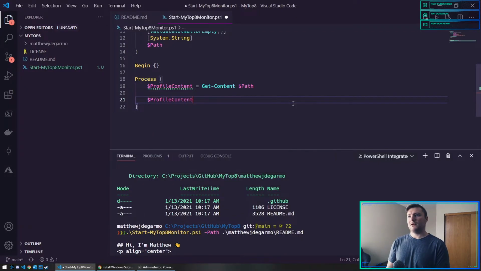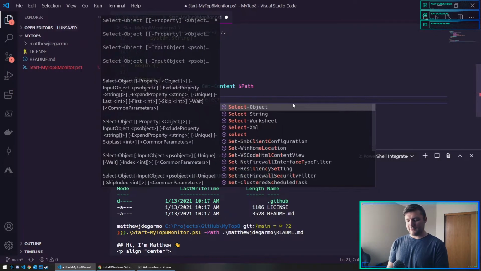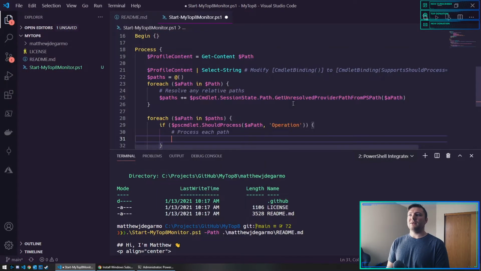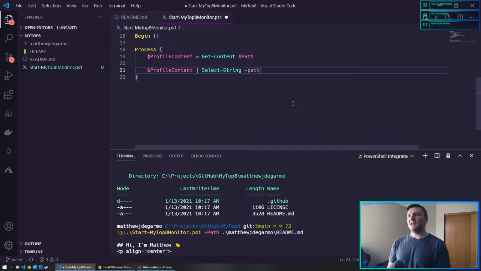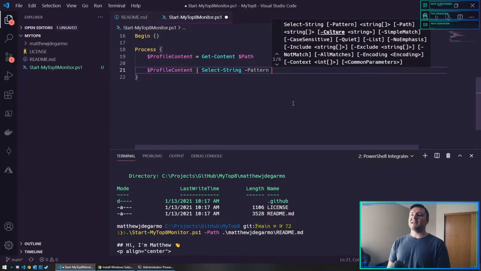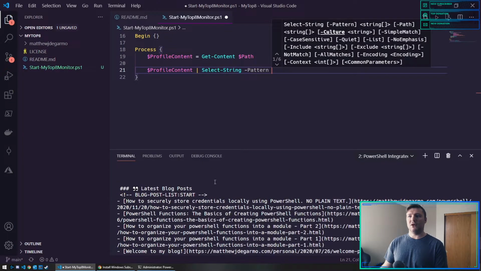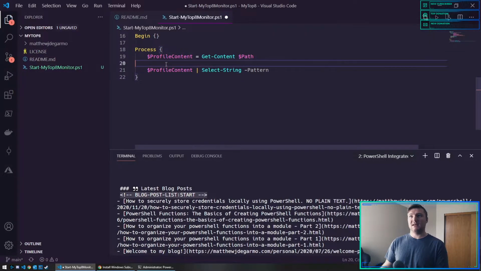So profile content, and we can pipe that into select string, and you give it a pattern. And this is a regex, a regular expression. So I want it to look for this pattern. And in this case, I want it to look for a line that looks exactly like this.